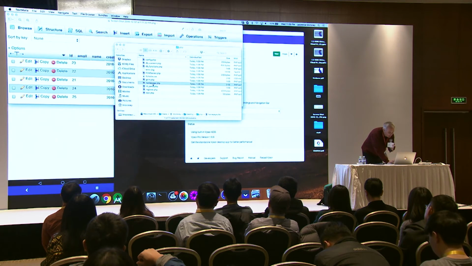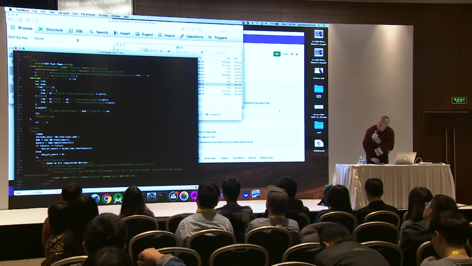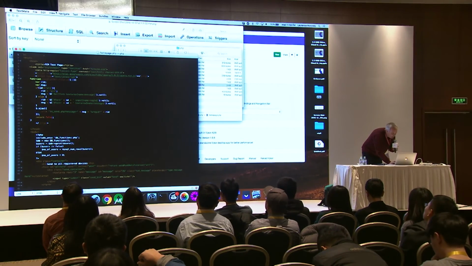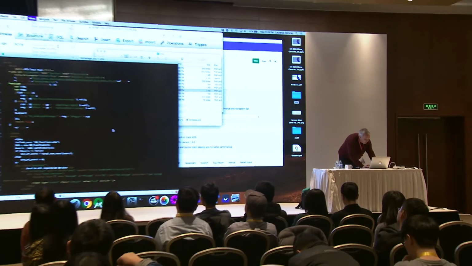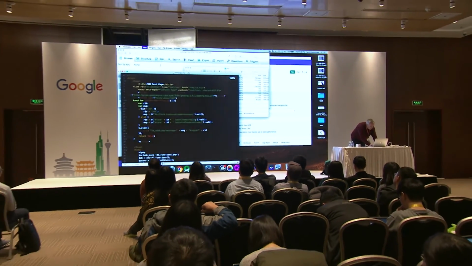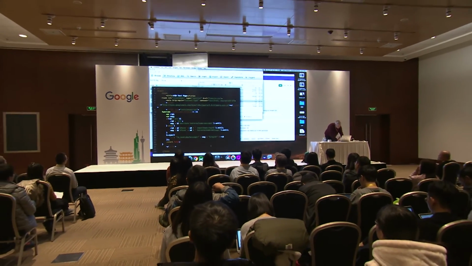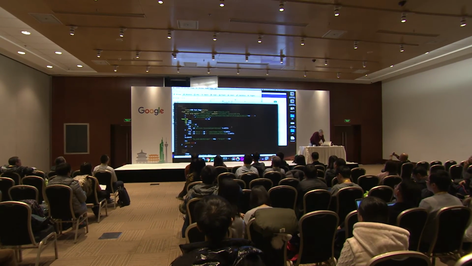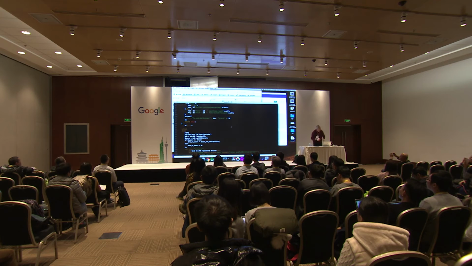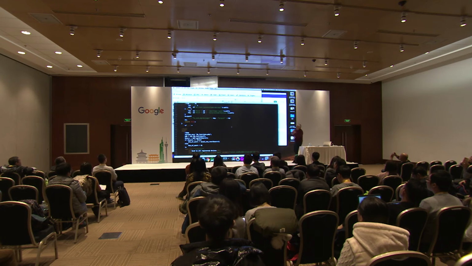So if I go to homepage.php first, can you read that? That's too small. Let me make it bigger. That better? So if I look at this source code, I don't know how easy it is for you to read. Okay, hopefully you can see it.